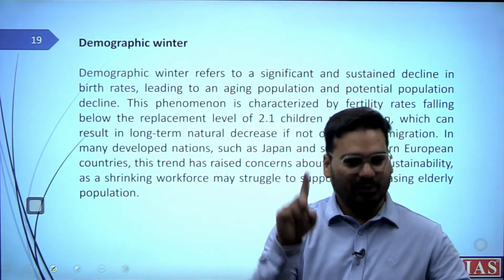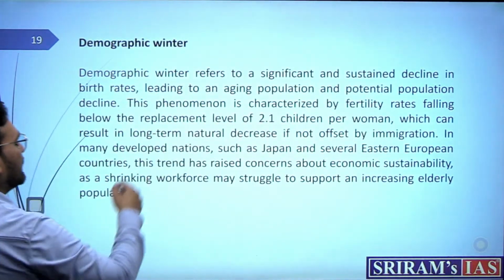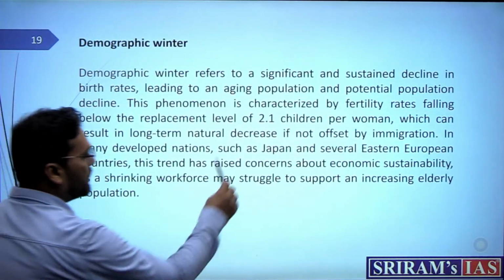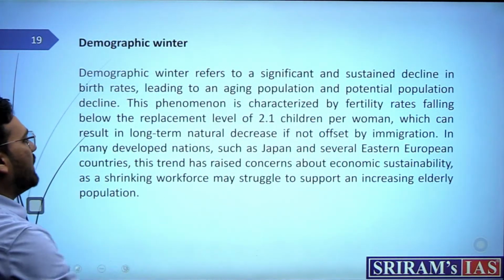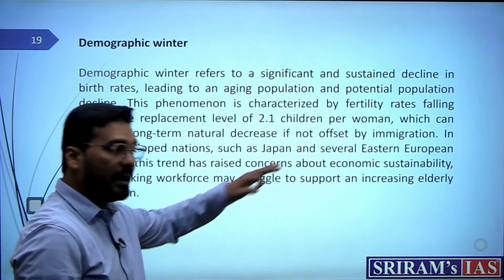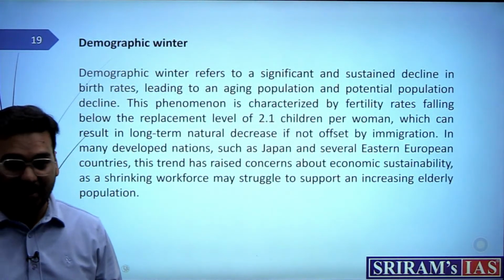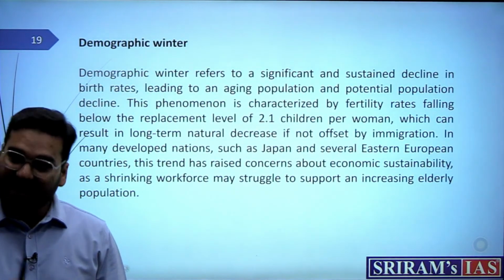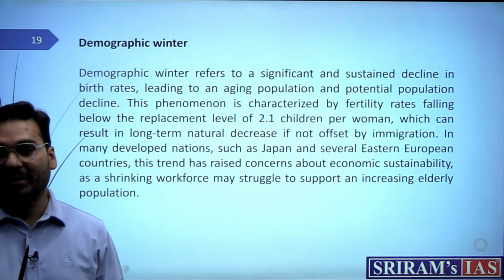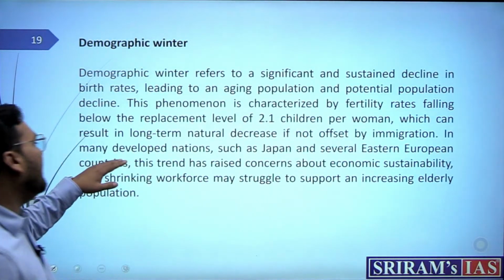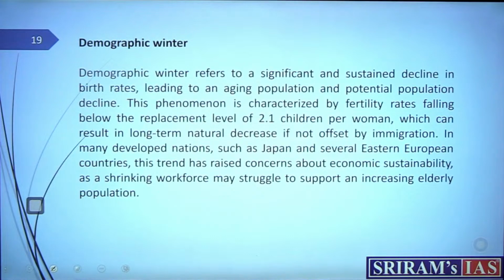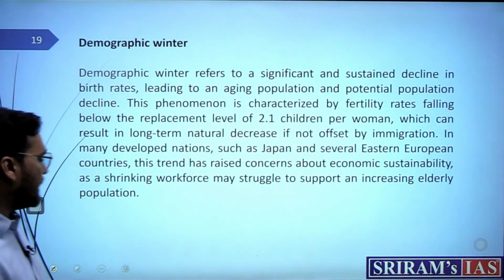So that's what he is talking about. Per woman, which can result in long-term natural decrease if not offset by immigration. If people are not coming in, then there would be a decrease in population. In many developed nations such as Japan and several Eastern European countries, this trend has raised concern about economic sustainability, a shrinking workforce, and struggle to support an increasing elderly population.